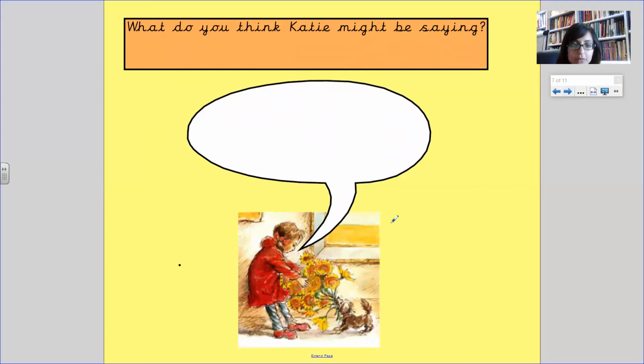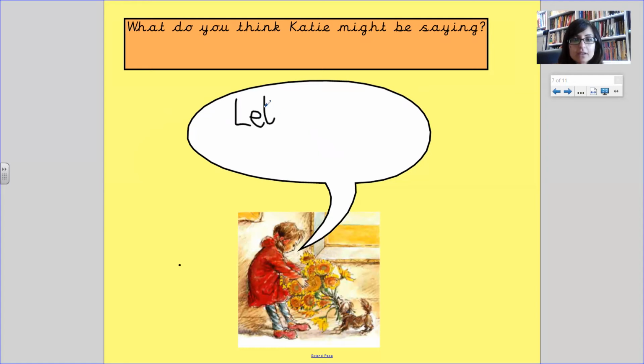Right, here we've got Katie, and she's with Zazu, and Zazu's pulling the sunflowers. What do you think Katie might be saying? Turn to your teddy. Do you remember? All the sunflowers fell out, and she needs to get them back in the photo frame. How about she could say, let go, Zazu. Let's put that one in.